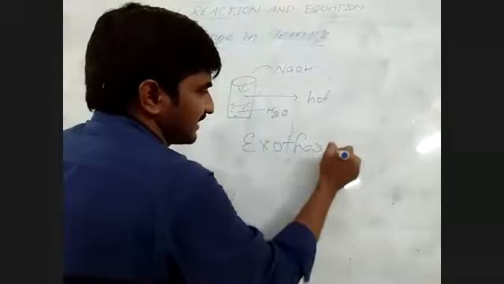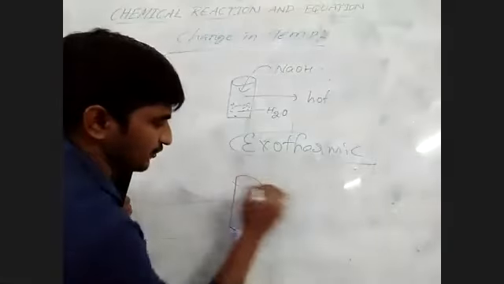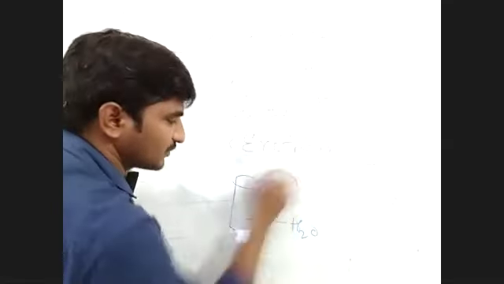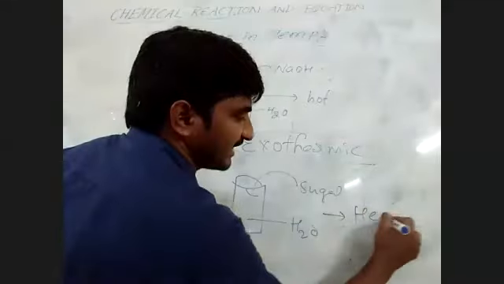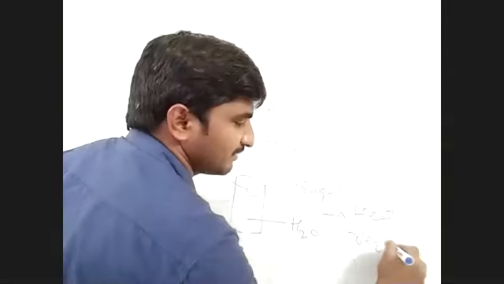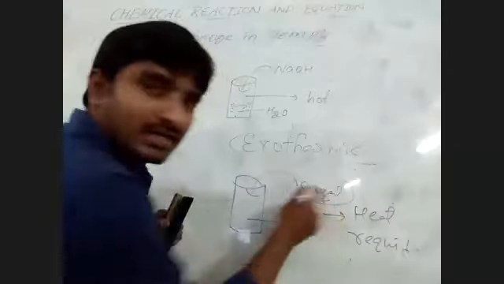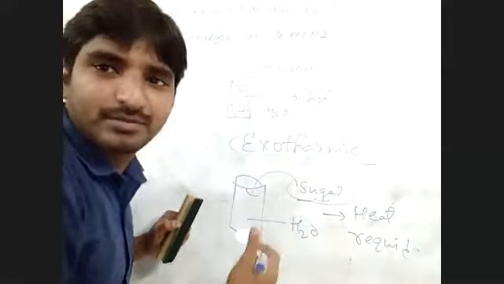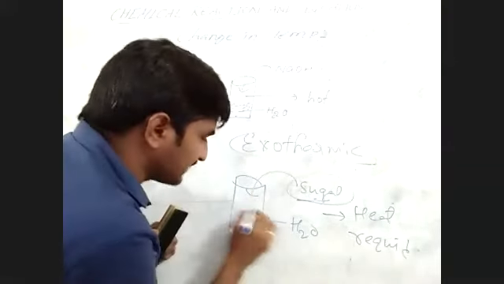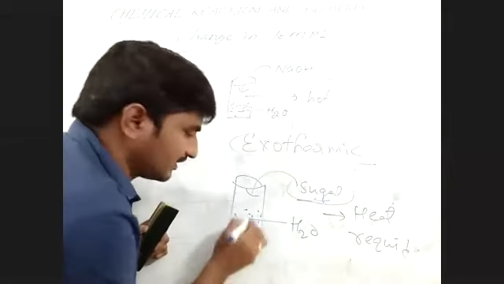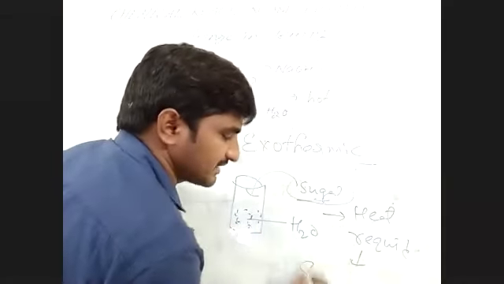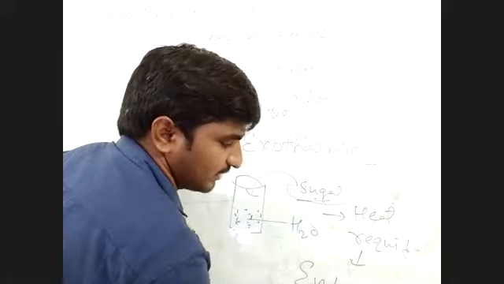Say exothermic reaction. For example, again you take a test tube and add sugar to water. Now whenever sugar is added to the water, heat will be required. Why is heat required? Because of the breaking of bonds, and breaking of bonds requires energy. That's why this solution will be very cold. That reason this is called heat required, meaning endothermic reaction.